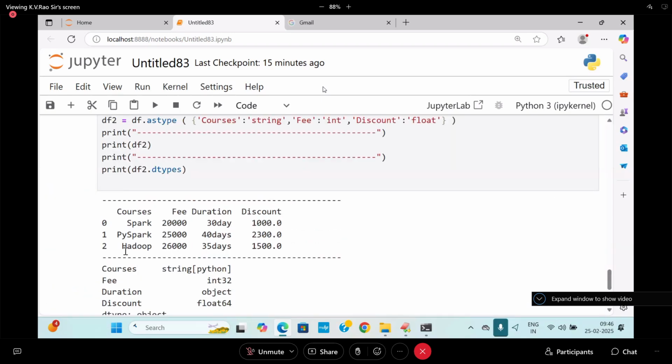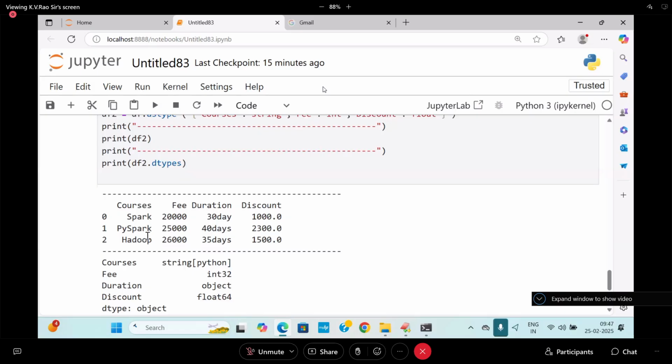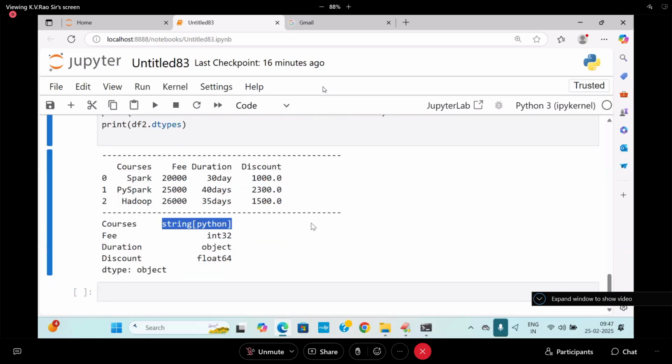This is courses, it is a string, Python-related strings, fees int32, and the duration, we are not doing that conversion.